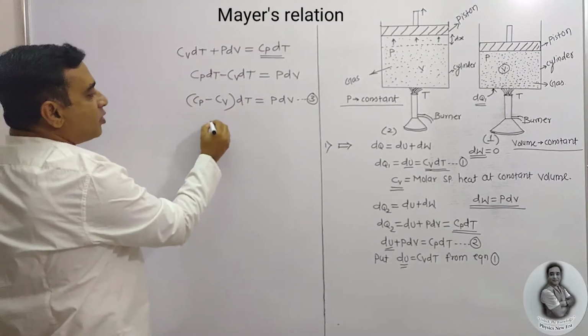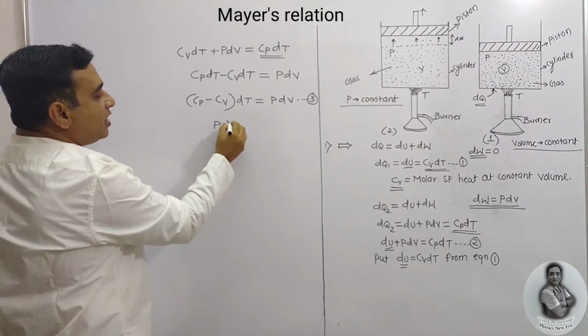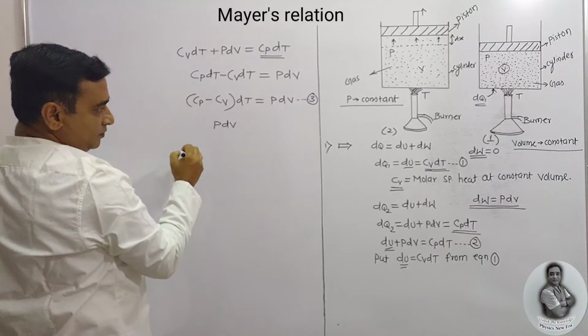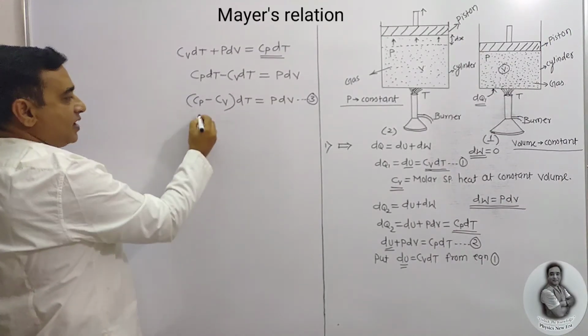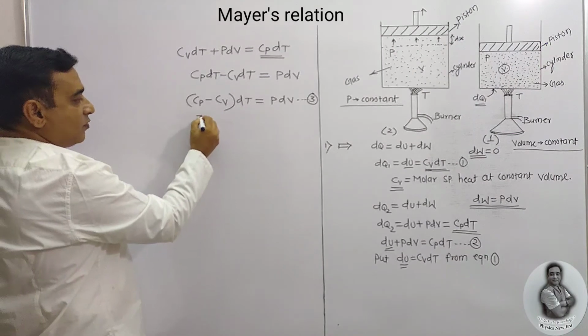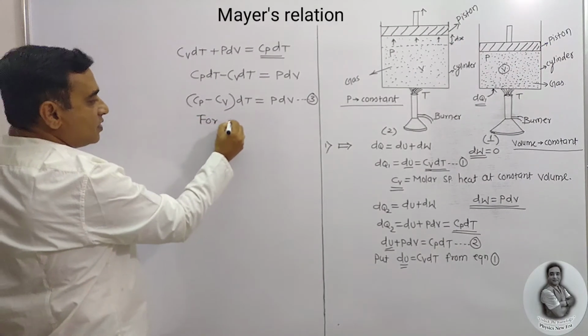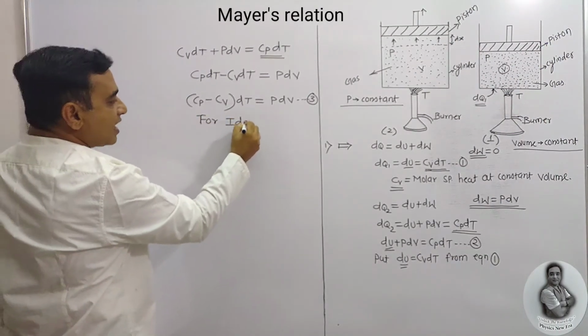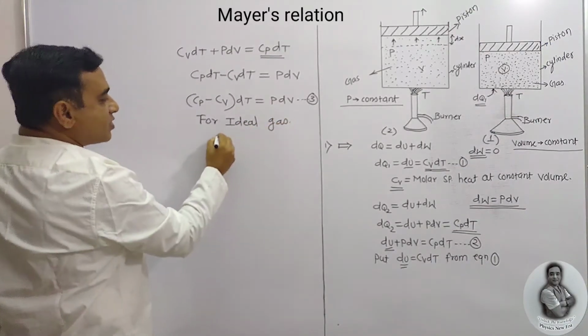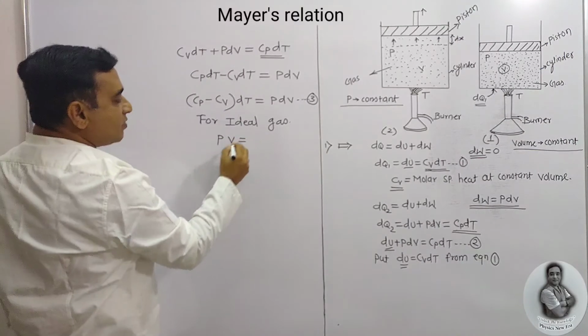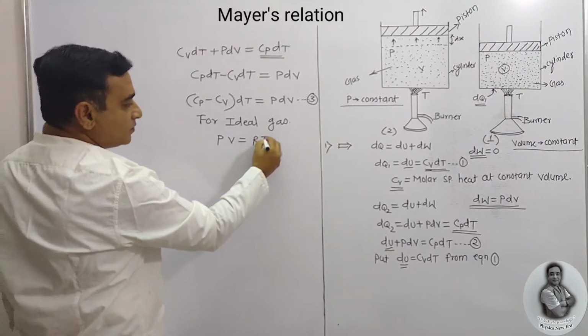In continuation, now I'm going to consider PdV, for an ideal gas. I am going to consider the general gas equation, that is PV is equal to RT.